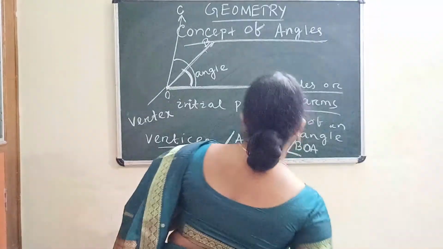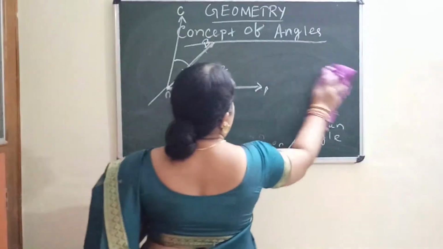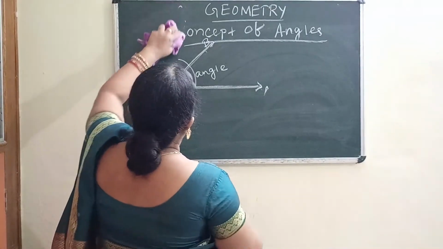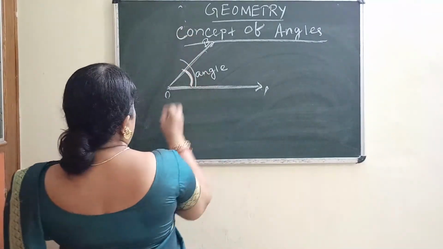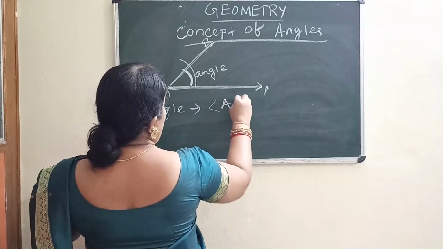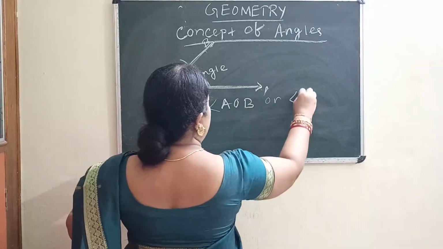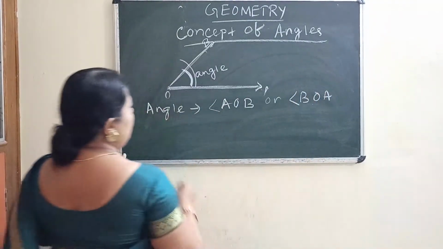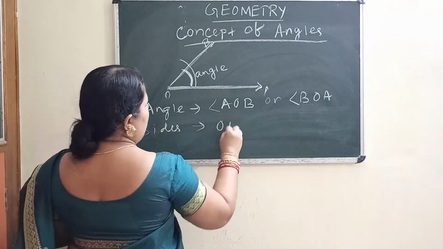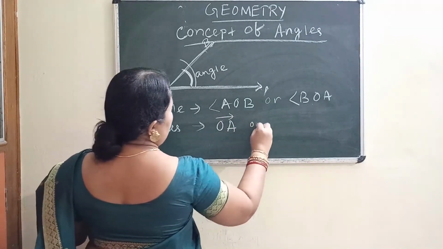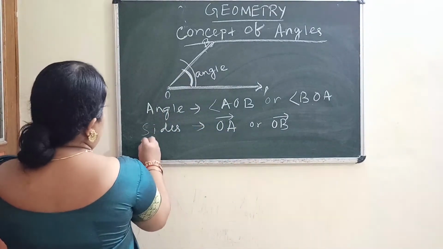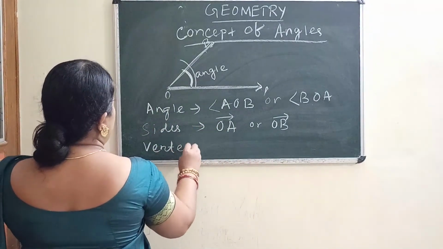Now tell me which one is the vertex here? What is the name of the angle? You can say angle AOB or angle BOA. And what are the sides or arms? OA and OB. And the vertex?